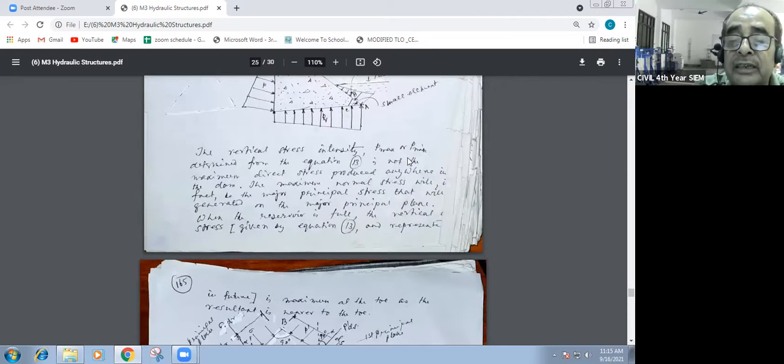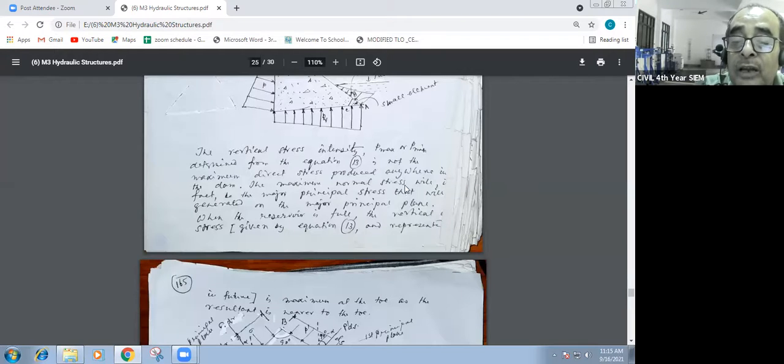The vertical stress intensity, P maximum or P minimum, determined from equation 13, is not the maximum direct stress. Equation 13 I already discussed. It's not the direct stress produced anywhere in the dam.